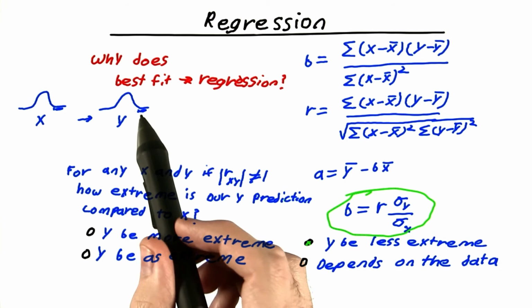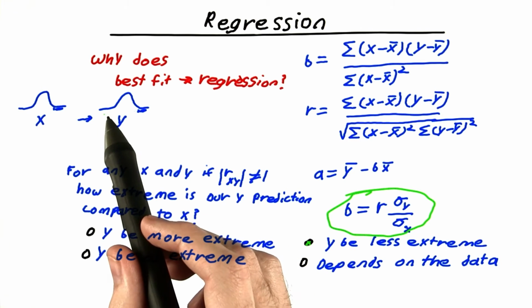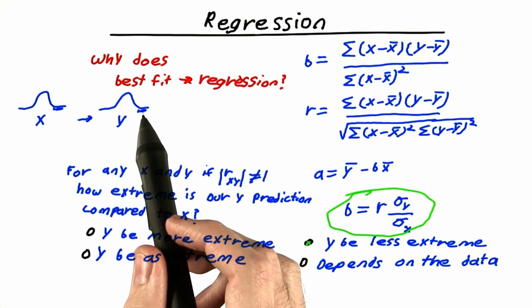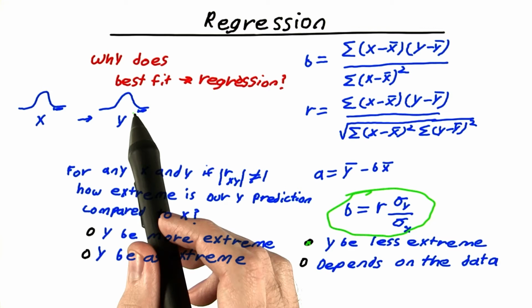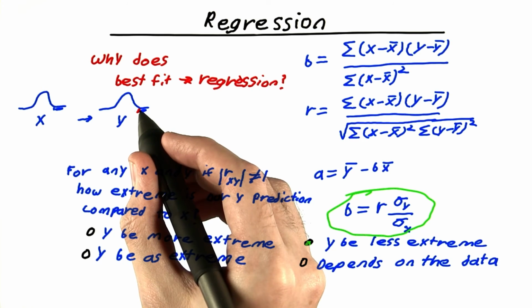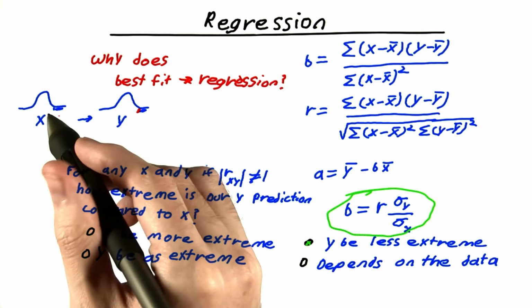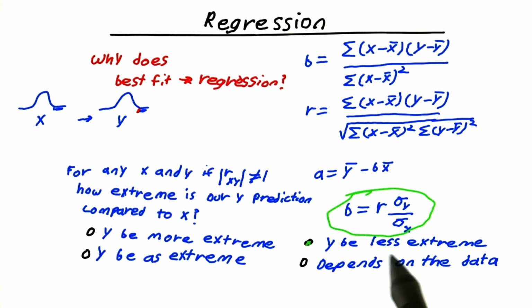And if the standard score shrinks, that means if it's negative, it moves this way. If it's positive, it moves this way. That means there's more area under here. So this has to be a little more area than this. And therefore, y will always be less extreme.